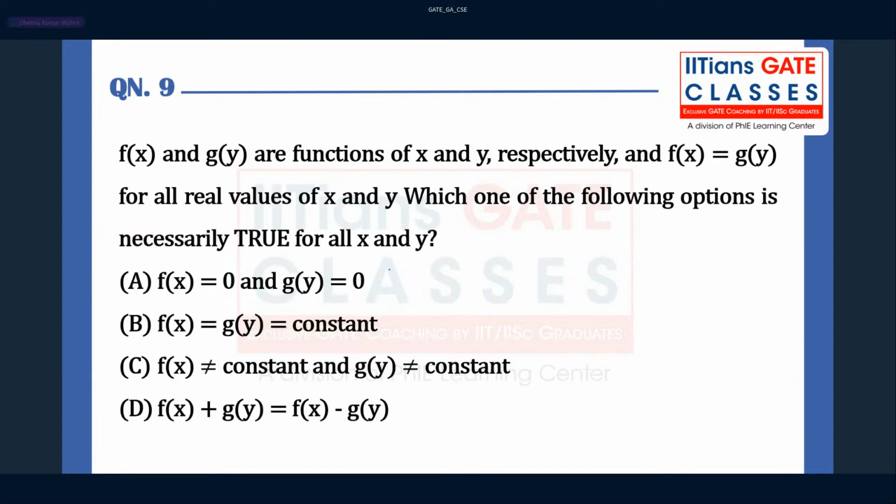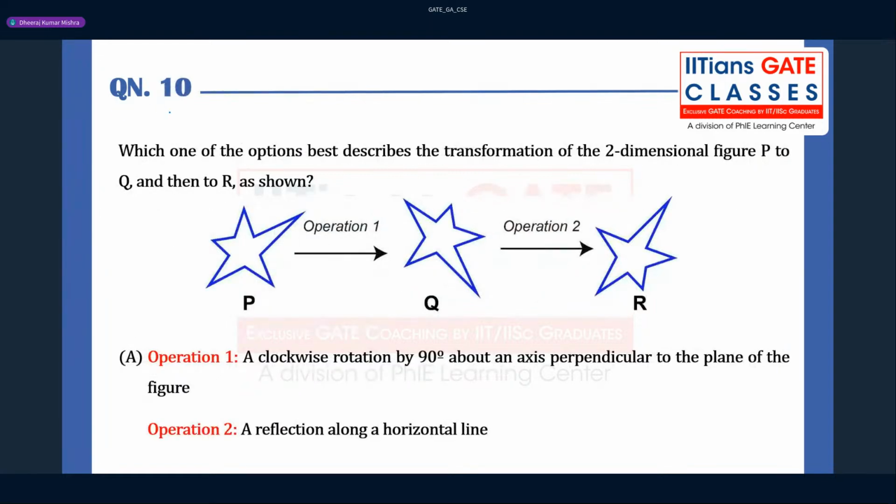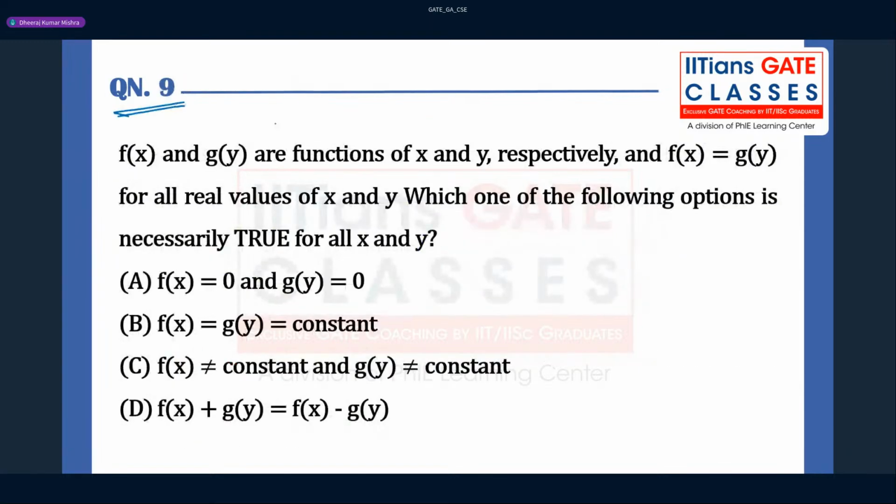Yeah. Question number 9, again from the function, right? And question number 10 is from, yeah. So question number 9 we'll solve first, right? So f of x and g of x are functions of x and y respectively, and f of x is equal to g of y, right? So you are replacing x with y. For all the real values of x and y, which of the following options is necessarily true for all x and y, guys? So tell me which option can be correct here.